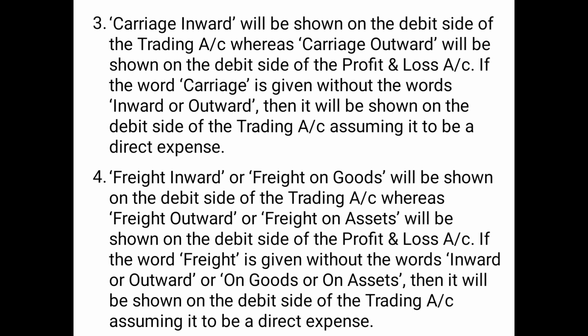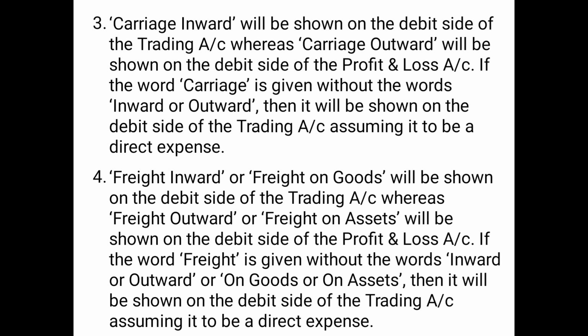Why? Because carriage outward means the amount we have spent to transfer the goods from the business to somewhere else, and from the business we will definitely be transferring the finished goods for sales. That is not related to production, and therefore carriage inward will be shown on the debit side of the trading account, and carriage outward will be shown on the debit side of the profit and loss account. If carriage inward, trading account debit side; if carriage outward, profit and loss account debit side.